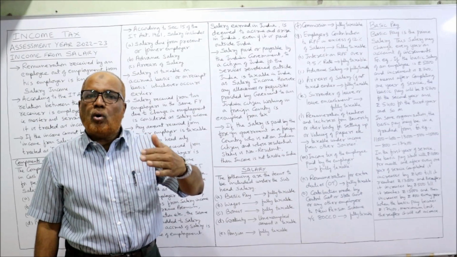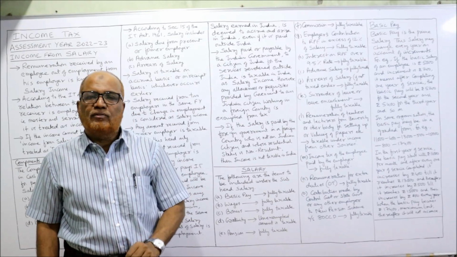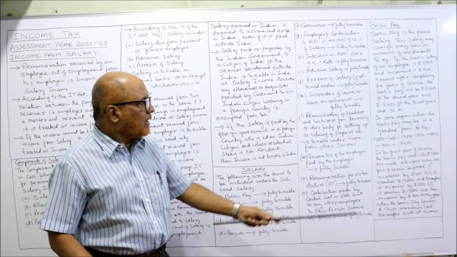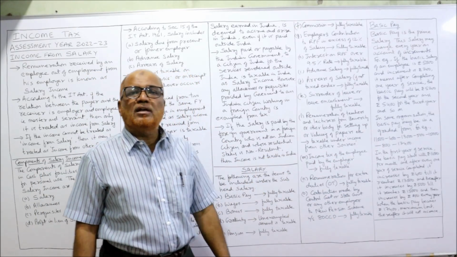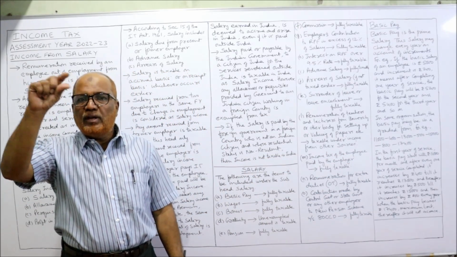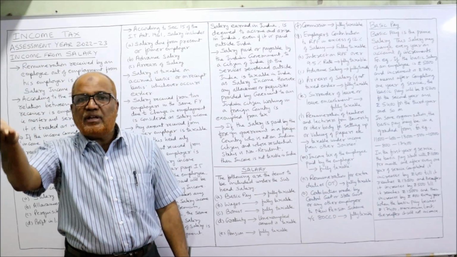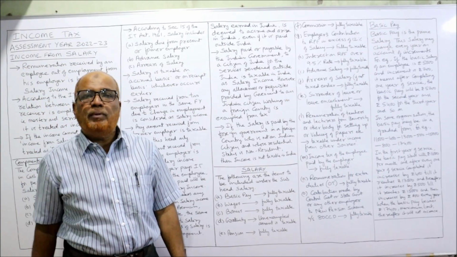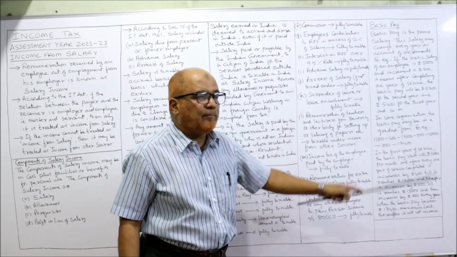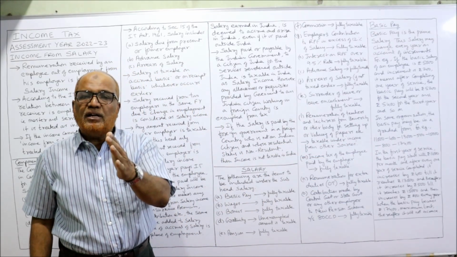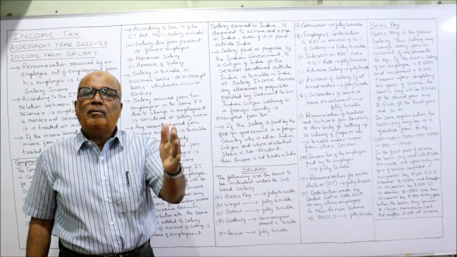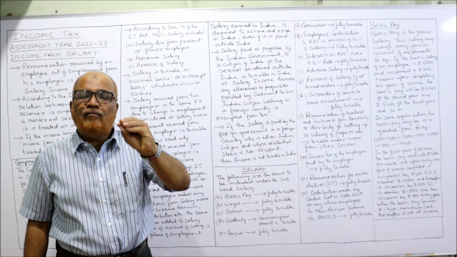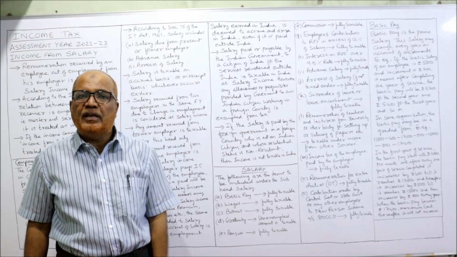Like this, it will increase every year by 400 rupees, till the amount reaches 13,000. After 13,000, 400 will not be increased. The increment is 500. So after reaching 13,000, the annual increment will be 500 rupees. Every year 500 rupees will be increased.